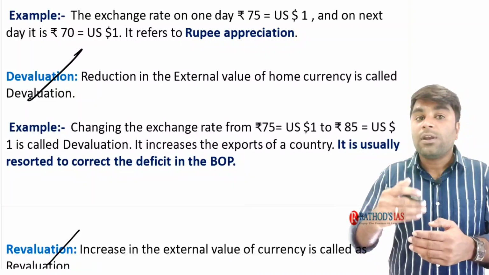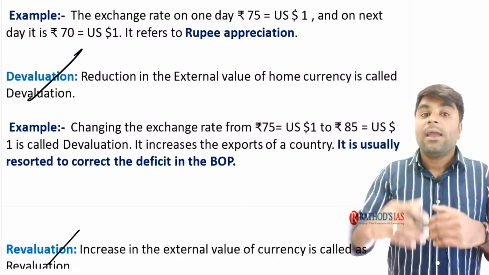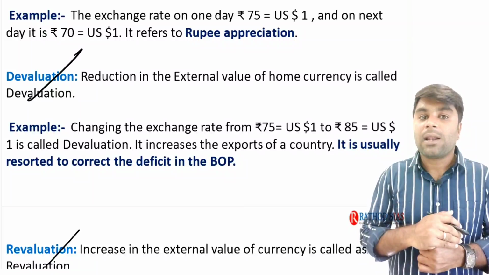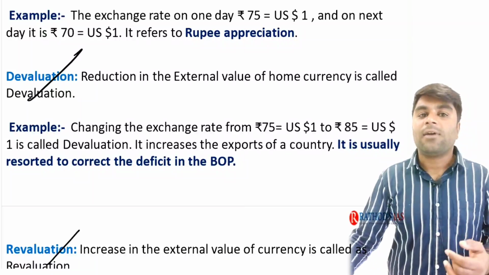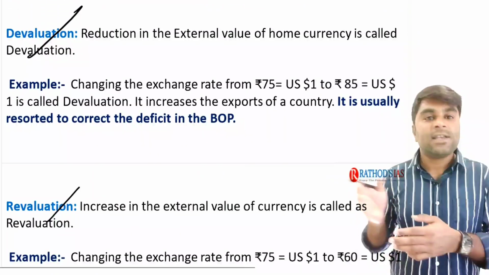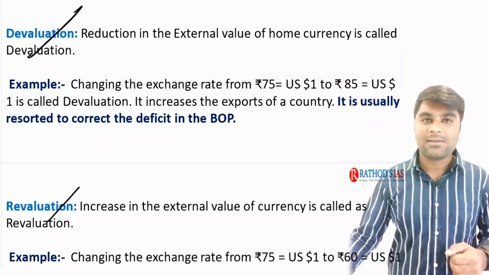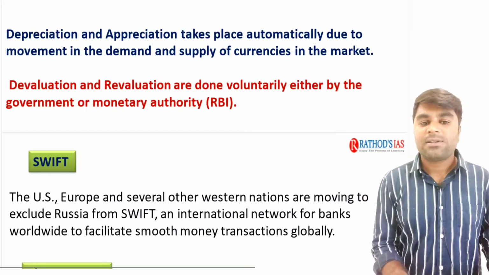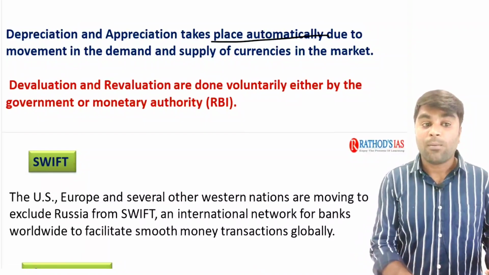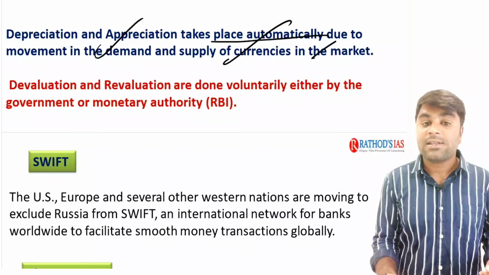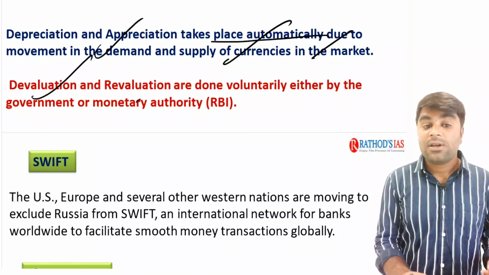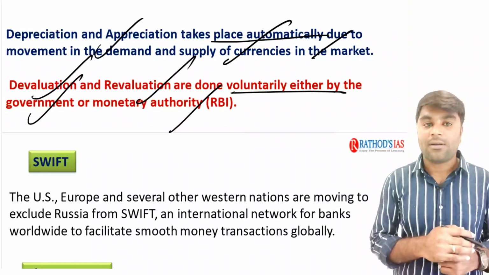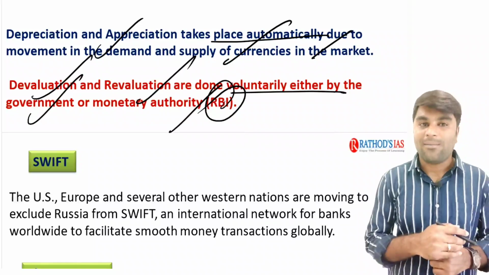And if the dollar to rupee exchange rate is being increased by the central government or the central bank deliberately with an action, we call it revaluation, which is often seen in the case of the Chinese central bank. This is the meaning of rupee appreciation and depreciation. Depreciation and appreciation take place automatically due to the movement in the demand and supply of the currencies in the market, whereas devaluation and revaluation are done voluntarily either by the government or a monetary authority like RBI.